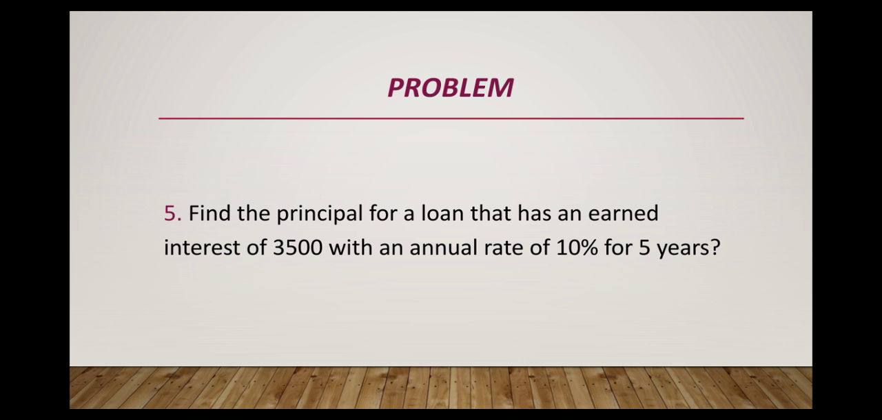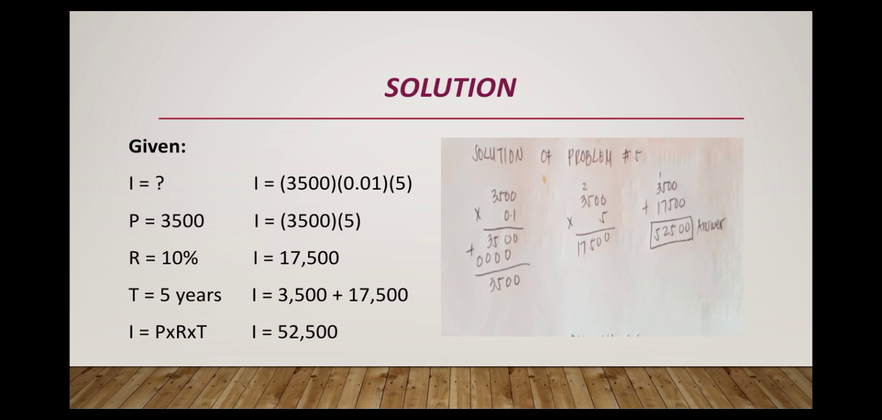Problem number 5. Find the principal for a loan that has an earned interest of 3,500 with an annual rate of 10% for 5 years. Solution: given I is missing, P is 3,500, R equals 10%, T equals 5 years, and the formula is I equals P times R times T.